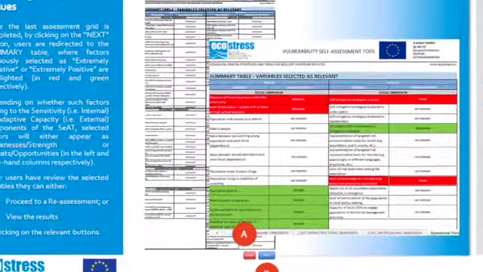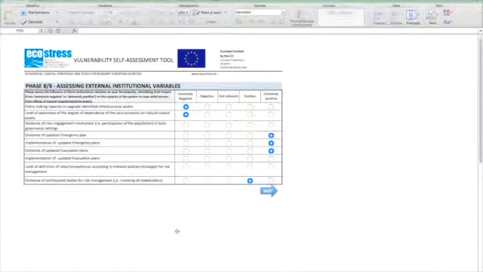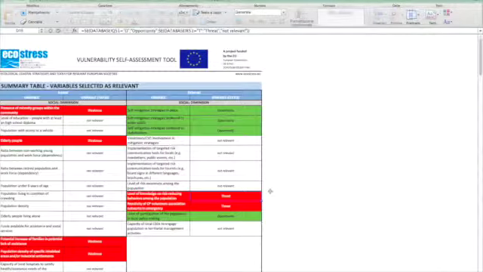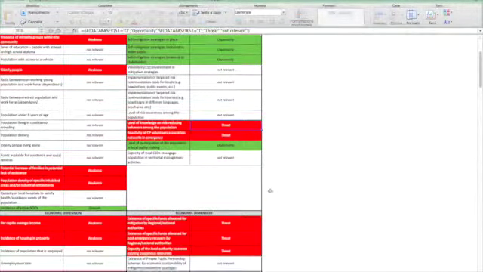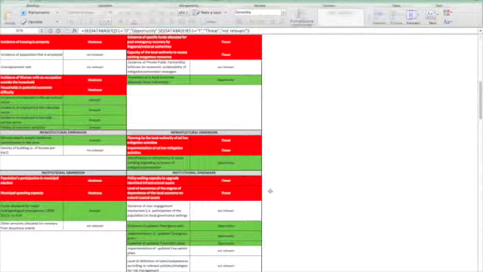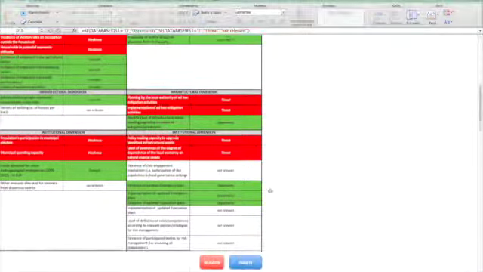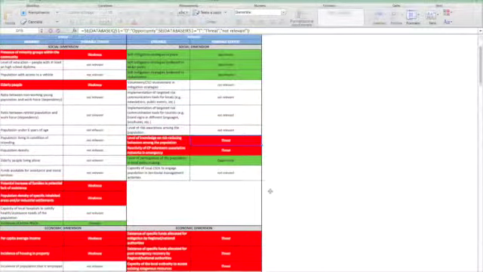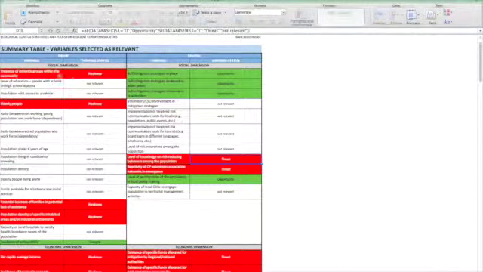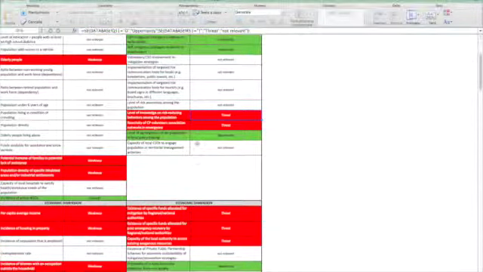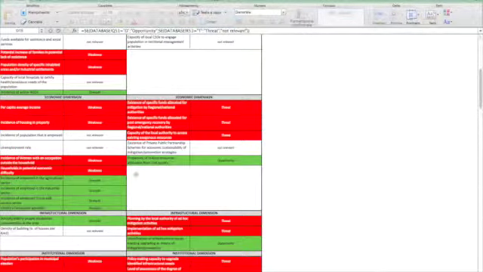Reviewing the operational values. Once the last assessment grid is completed, by clicking on the next button, users are redirected to the summary table, where factors previously selected as extremely negative or extremely positive are highlighted in red and green respectively. Depending on whether such factors belong to the sensitivity, i.e. internal, or adaptive capacity, i.e. external, components of the SEAT, selected factors will either appear as weaknesses, strengths, or threats, opportunities, in the left and